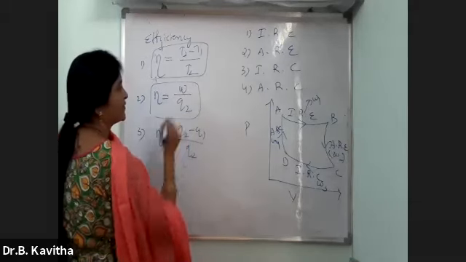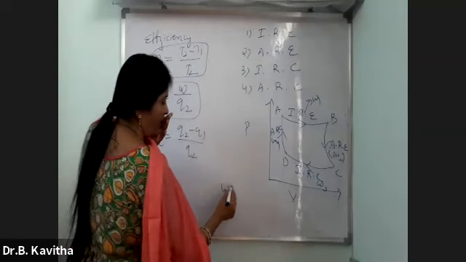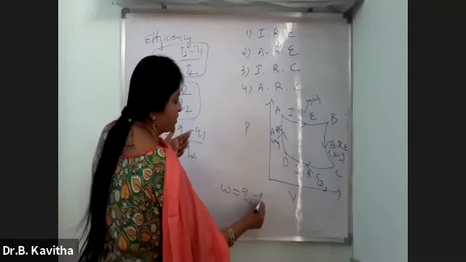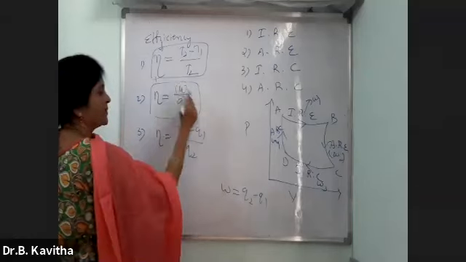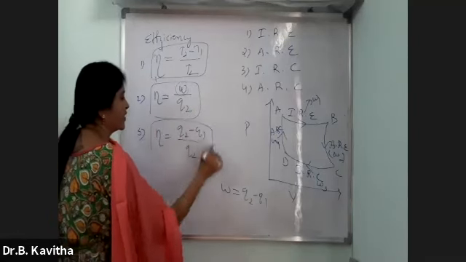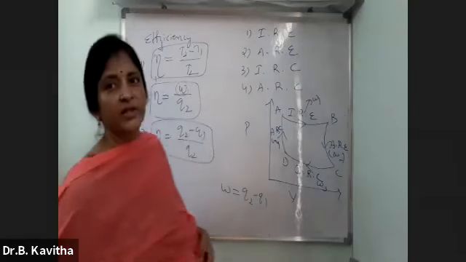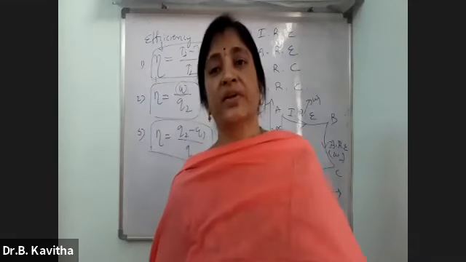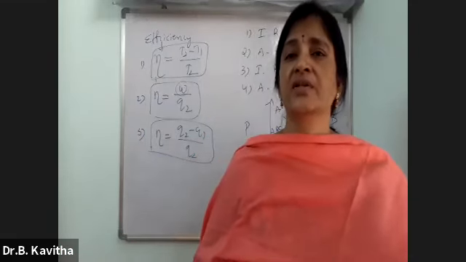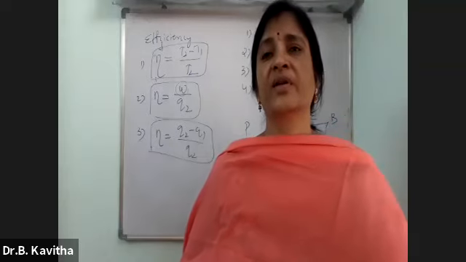Because what is W from the heat engine? W is Q2 minus Q1. In place of this W, if you substitute the value, you'll get the third equation, Q2 minus Q1 by Q2. So these are the three very important equations that we have to remember, because they are important for solving problems.